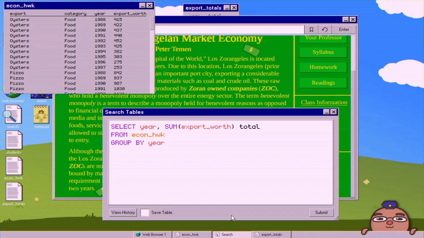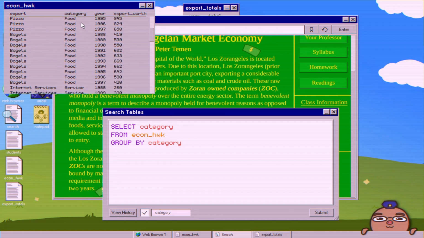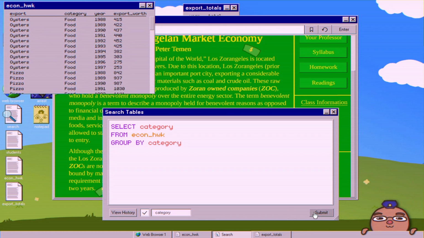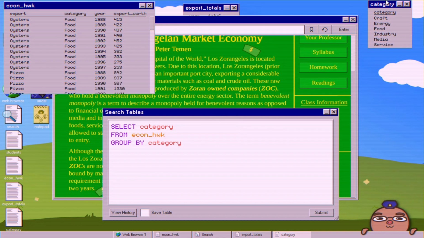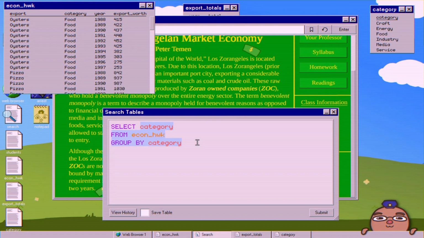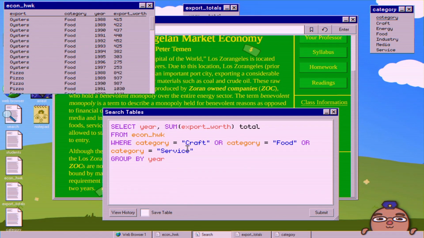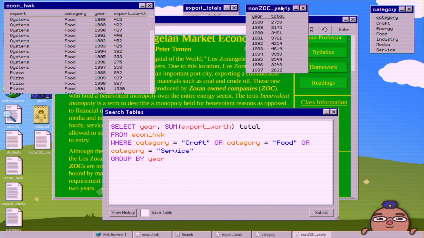So if you want to help narrow this down, you can do a simple group by the category here, because at least they separate it out by category. And then you just have a nice little reference there for when you organize this. So this is going to be another group by where we are parsing out craft, food, and service, because these are non-ZOCs, and then we're just grouping them by year, getting the sum of the export worth, which I've just relabeled total. So I'm going to then call this non-ZOC yearly. So then now we have the non-ZOC yearly export totals.